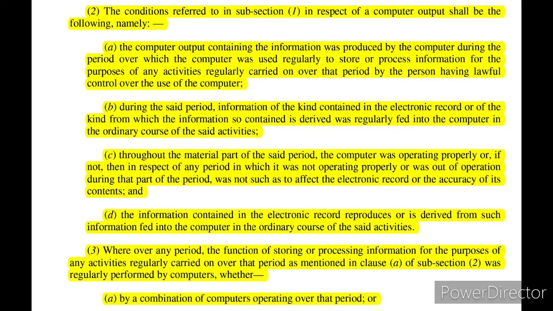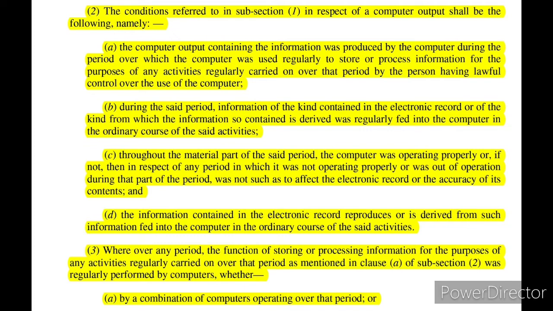If not, then in respect of any period in which it was not operating properly or was out of operation, that did not affect the accuracy of the contents. So also that computer needs to be in operation for the material part of the said period. It should be operating throughout that material part, and it should be operating properly. If it was not, then such inoperation must not affect the accuracy of the contents. That inoperation must not be of such an extent that it would affect the accuracy of the contents that are to be admissible in a court of law according to subsection 1.